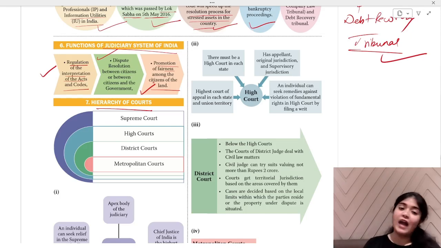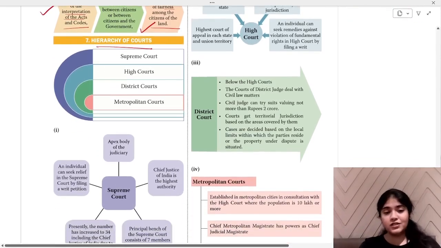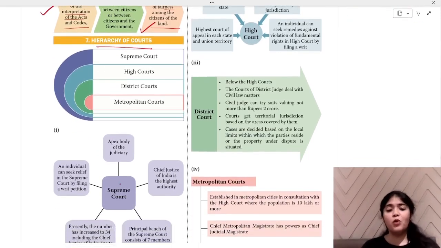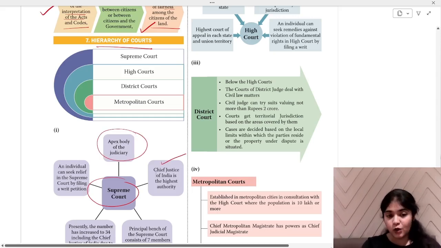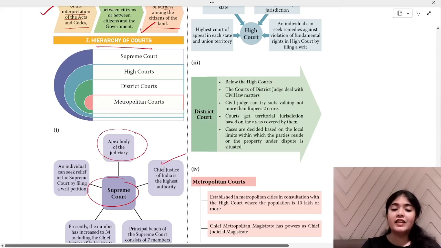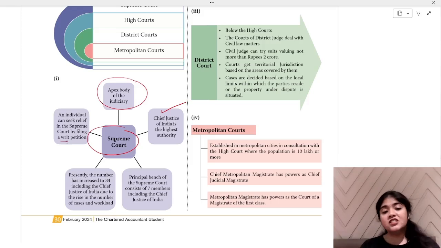Okay. Now, last part of this particular chapter: hierarchy of courts. First is your foremost, the Supreme Court. It is the apex body of the judiciary. Chief Justice of India is the highest authority. An individual can seek relief in the Supreme Court by filing a writ petition. This is important to remember. By filing a writ petition only, you can get access to the Supreme Court.